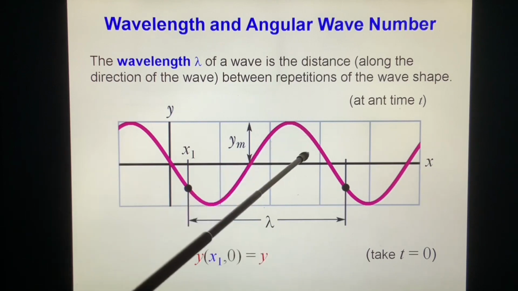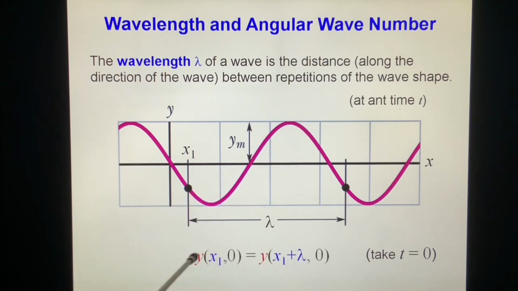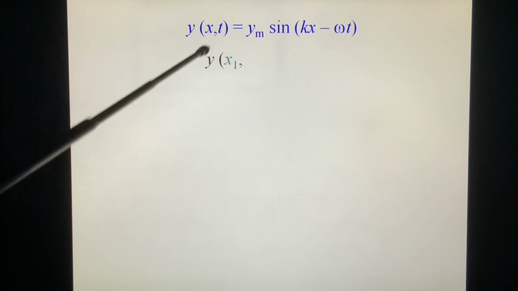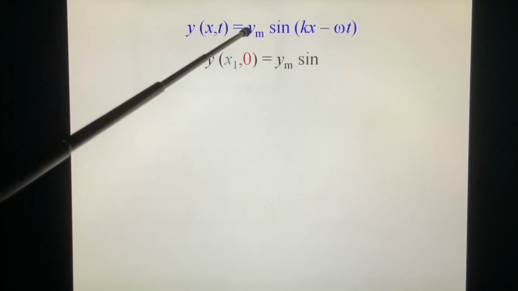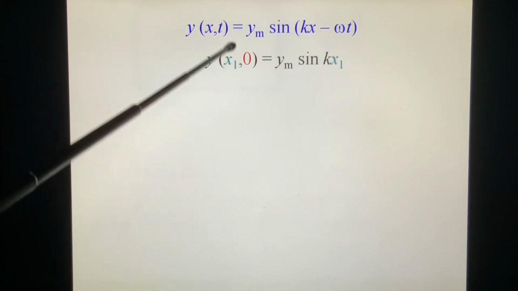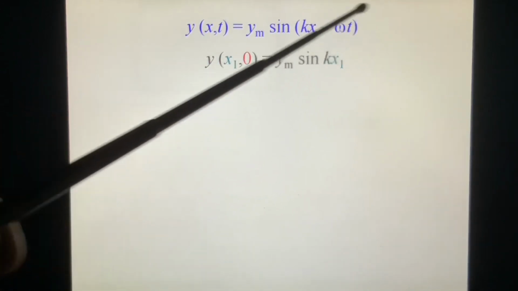So what does this mean in mathematics? Mathematics is y at the same time, at x1, y equals y at x1 plus a number, repeated. This y is the same as this y. We look at this. y at x, t equals ym sine of kx minus omega t. So we take t equal to 0. t can take any value.